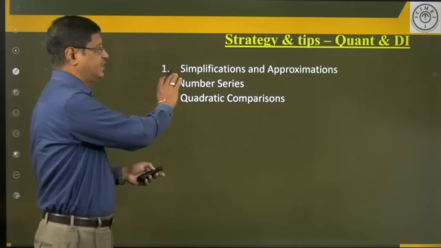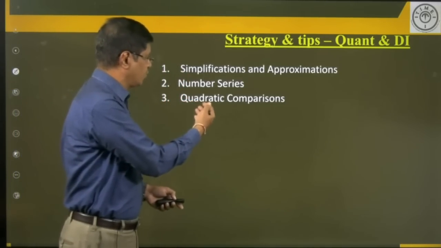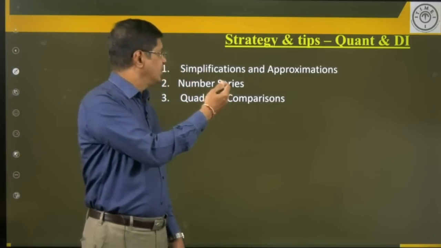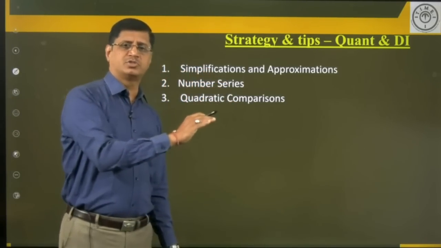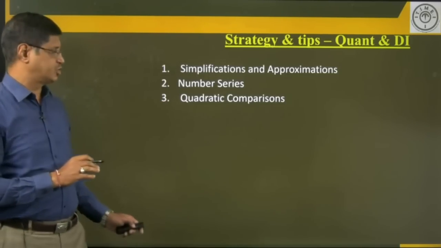First priority, any one of these three areas. It may be a quadratic comparison question or number series or simple simplification or approximation. From any of these areas you can attempt the first one, nothing wrong.